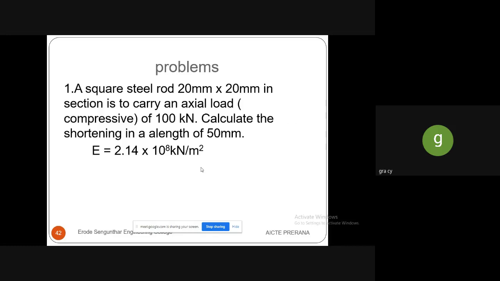First problem: a square steel rod 20 mm by 20 mm in section is to carry an axial load. That axial load is given as a compressive load of 100 kilonewton. Calculate the shortening in a length of 50 mm. Take E is equal to 2.14 into 10 to the power 8 kilonewton per meter square.